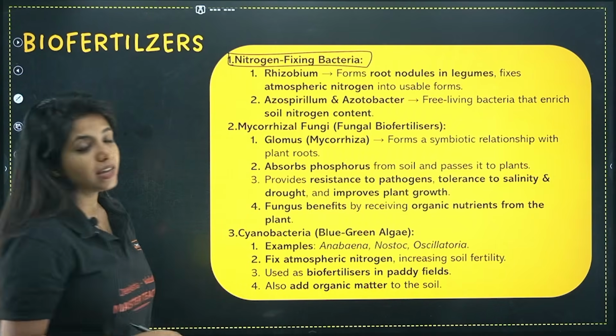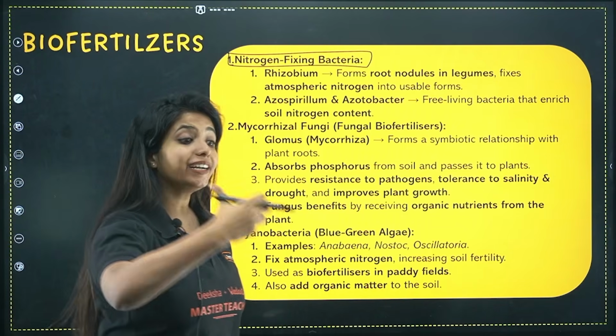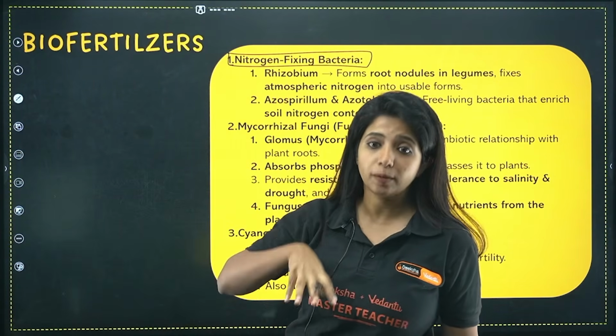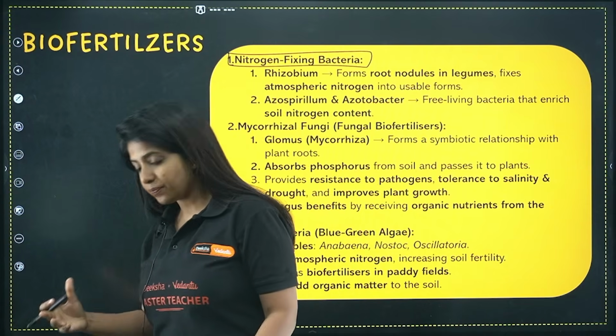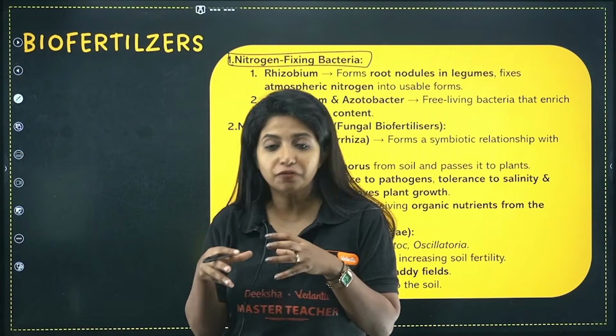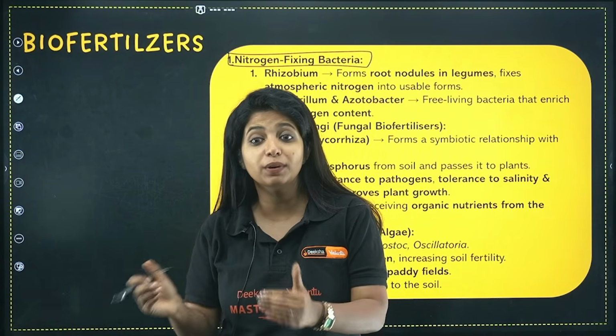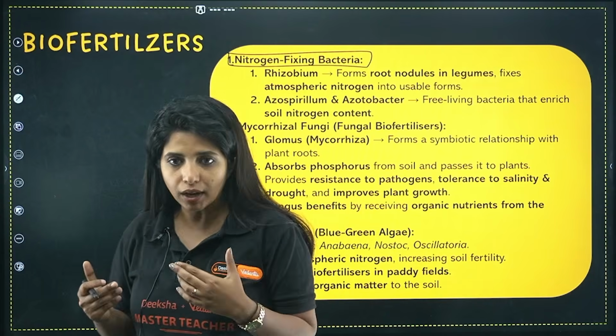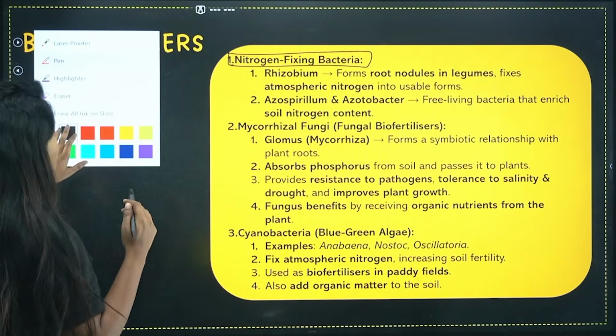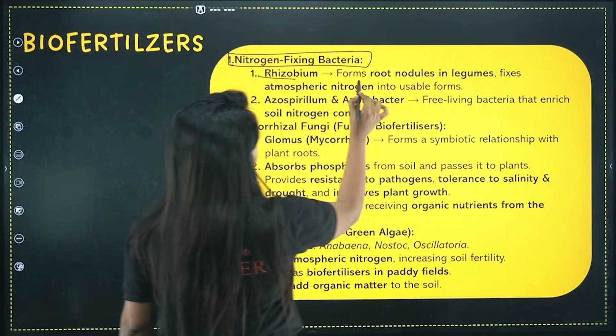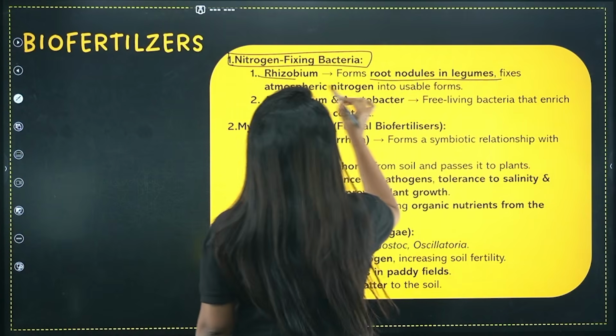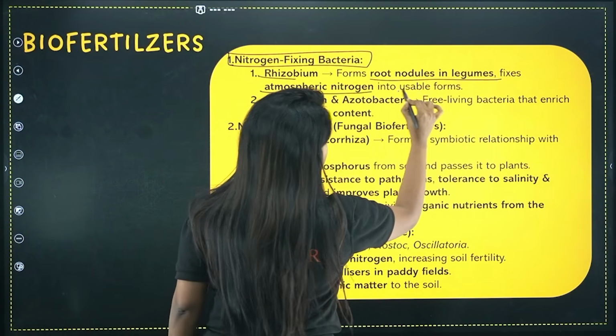What do you mean by that? These organisms provide nitrogen to the soil, or basically to the plants. And obviously, when you provide nitrogen, it's acting like a fertilizer only, but an organism is doing it from its own end. Example for that is rhizobium. So rhizobium forms root nodules in the legumes, fixes atmospheric nitrogen into usable forms.